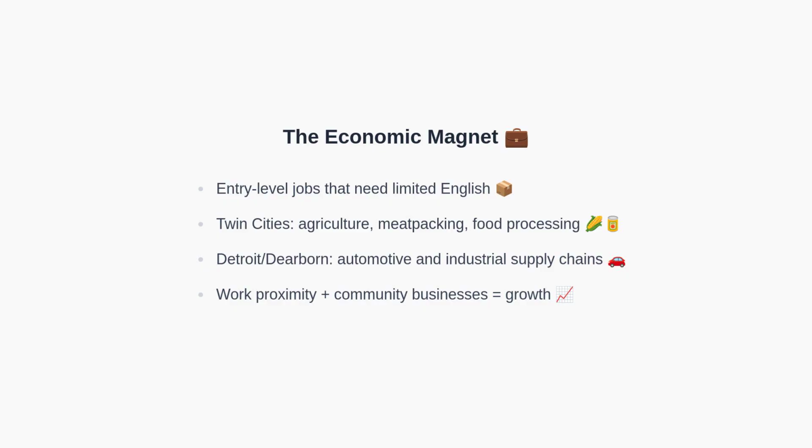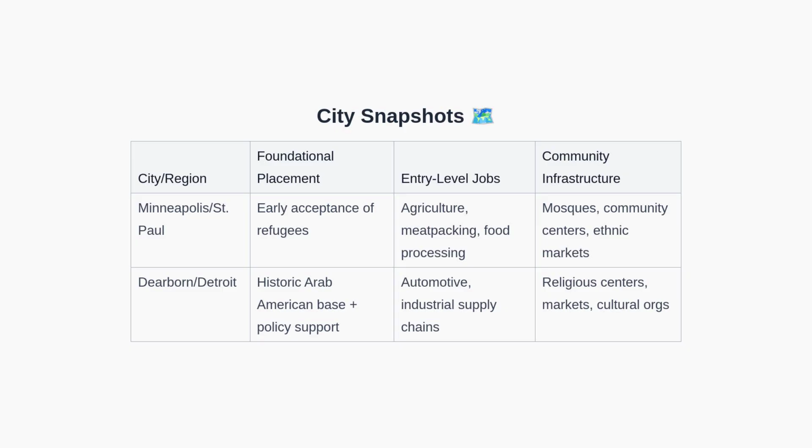With economics in place, social infrastructure further amplifies the pull. Let's turn to that next. This table summarizes two illustrative examples. In Minneapolis and St. Paul, early acceptance of refugees combined with entry-level jobs in agriculture, meatpacking, and food processing created a strong base.